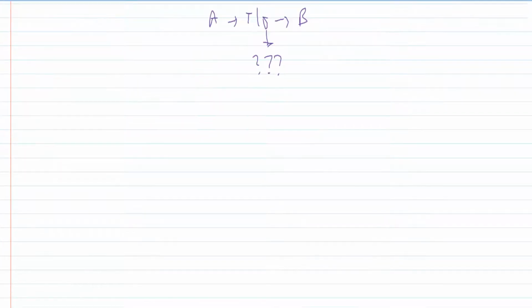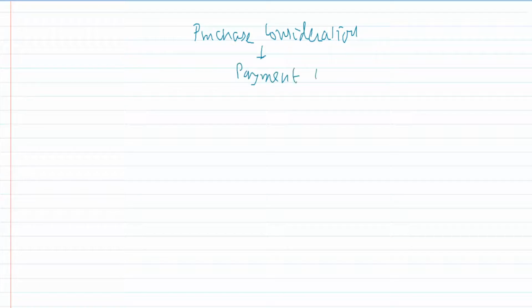So the basic question that arises is, how will I determine purchase consideration? How will I calculate the purchase consideration? Purchase consideration is payment to shareholders of selling company. This is the simple meaning of purchase consideration given in Accounting Standard 14.